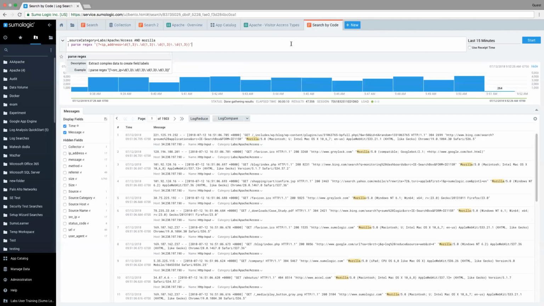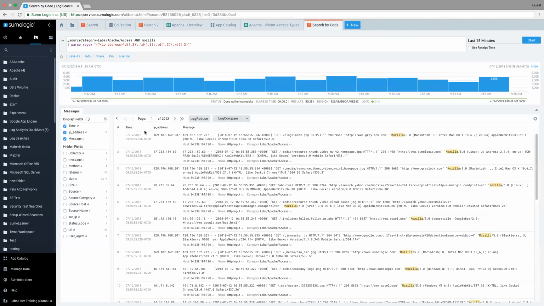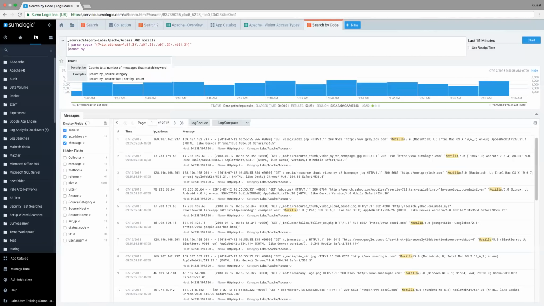I'm going to hit enter, and I'll show you what's going to occur. When I run this, I now have my IP addresses displayed here, and I can start to use these IP addresses. For example, let's say I wanted to do a count of my IP addresses. I can go ahead and do so.